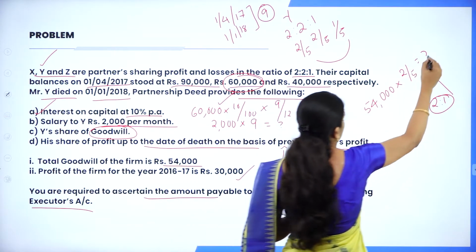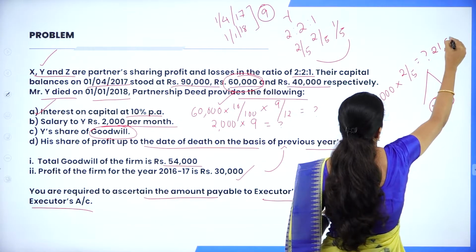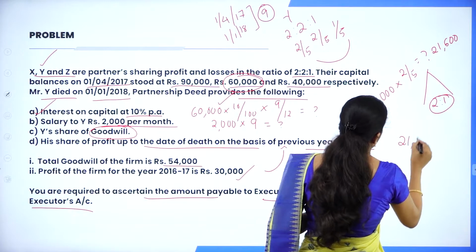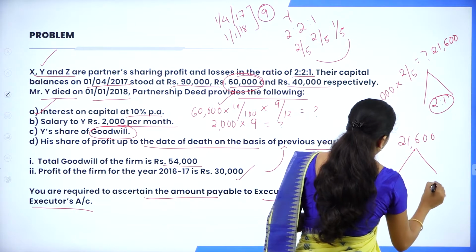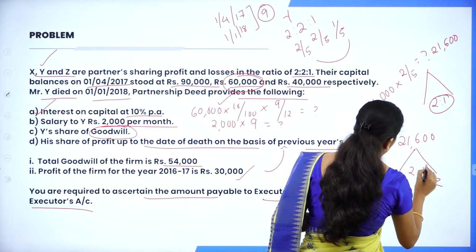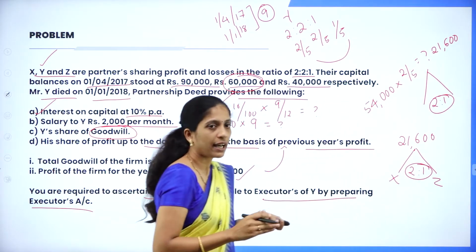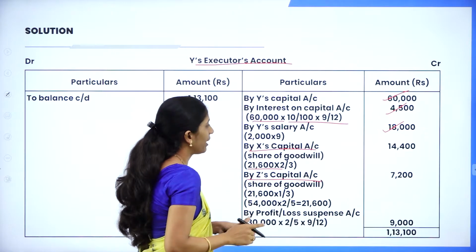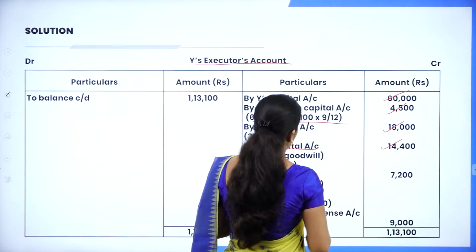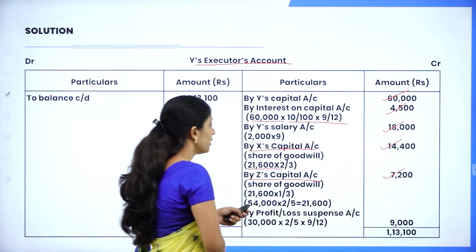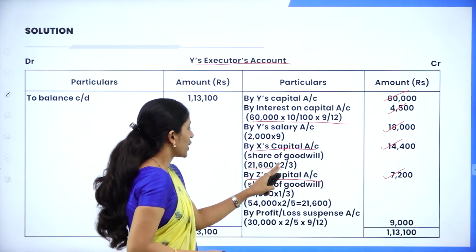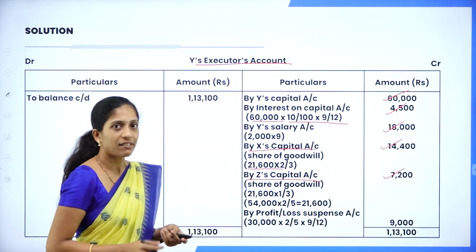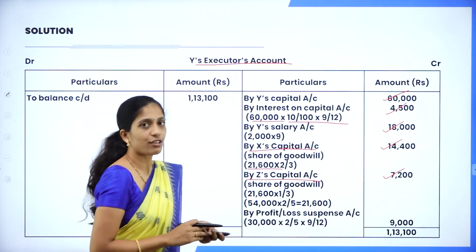We'll get 21,600. Now this 21,600 has to be distributed among X and Z in which ratio? 2:1, that is the gain ratio. If you divide, you will get 14,400 and 7,200. That is, by X's capital account, share of goodwill 21,600 into 2/3 will get 14,400.